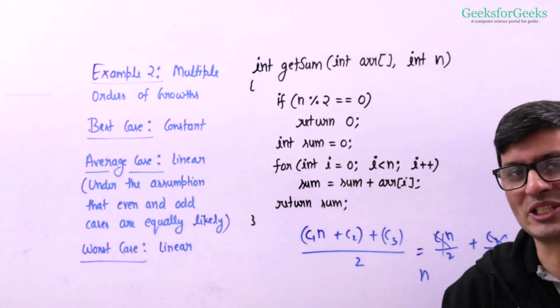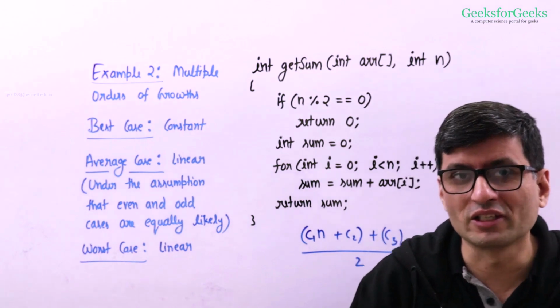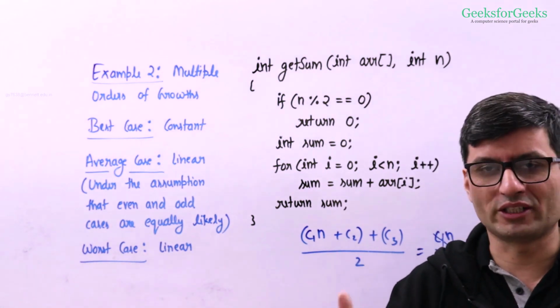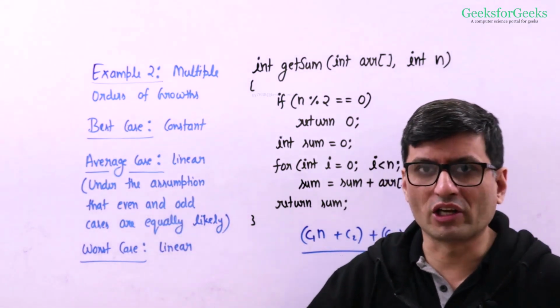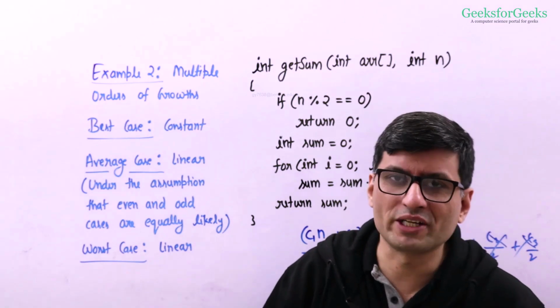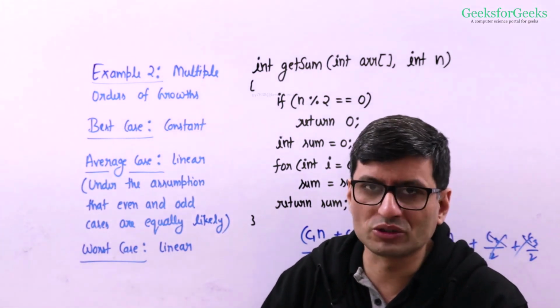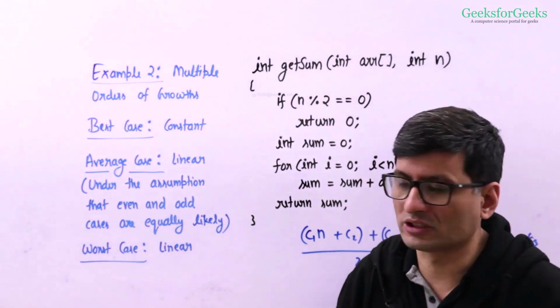But average case is something which requires you to make certain assumptions about the input, or in ideal situation requires you to know the exact input and then compute the average. That's why average case is not typically done. Although we would like to know what is the time taken in the average case, we can't do it many times because we don't know how the user is going to use this particular function, what is going to be the distribution, what are going to be the inputs. We don't know those things.